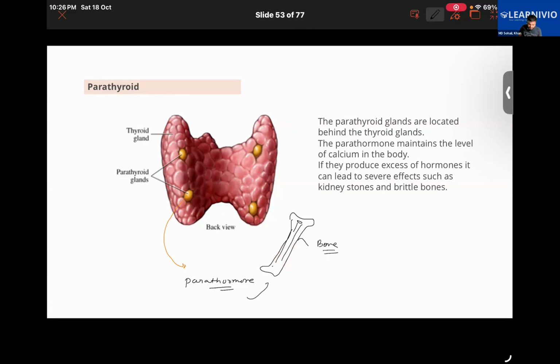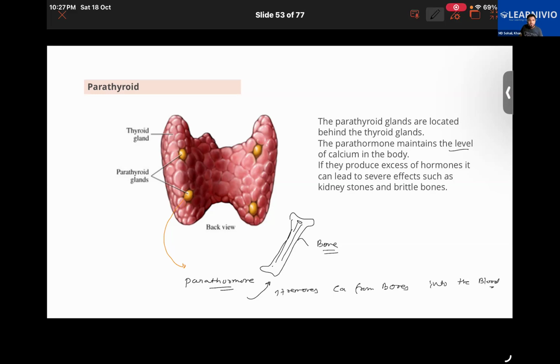It removes calcium from bones into the blood, thereby helping maintain the level of calcium in the body.